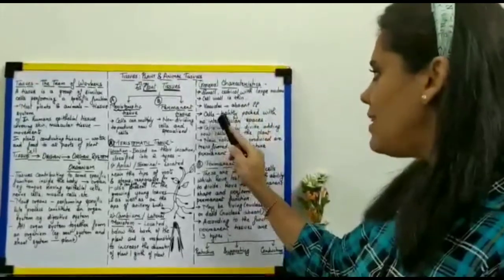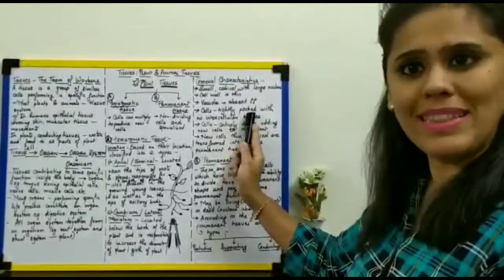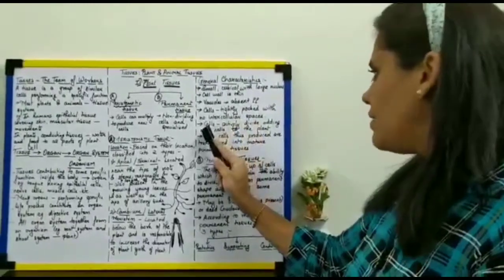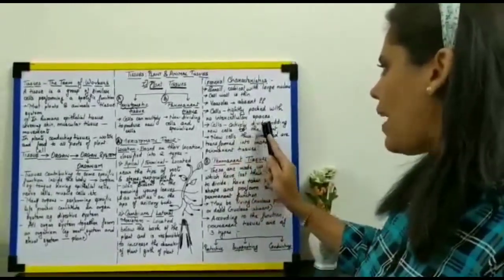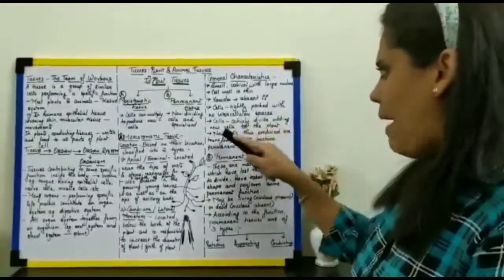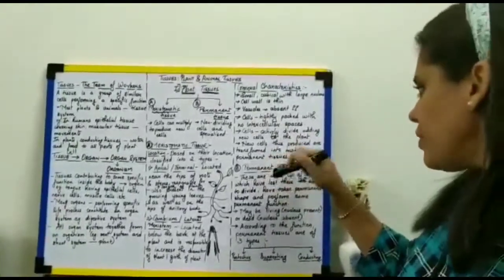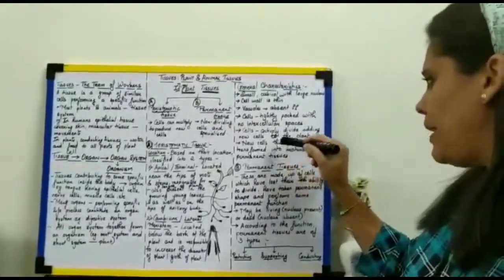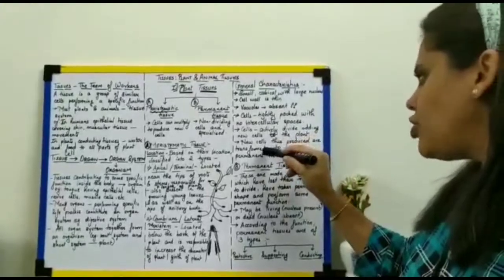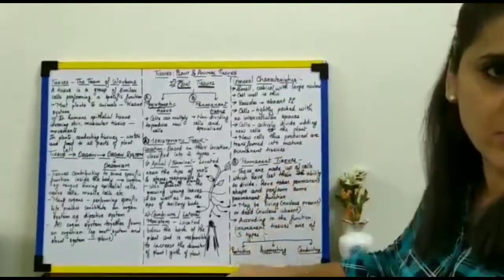Cells are tightly packed with no intercellular spaces between them. Cells are actively dividing, thereby they keep adding new cells to the plant body. New cells which are being produced are transformed into mature permanent tissues.